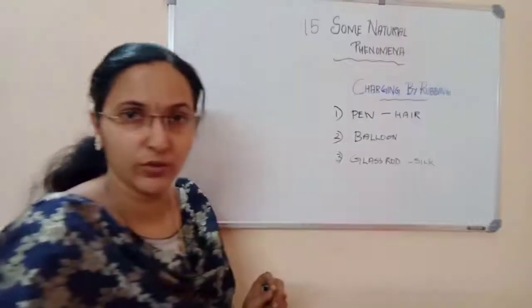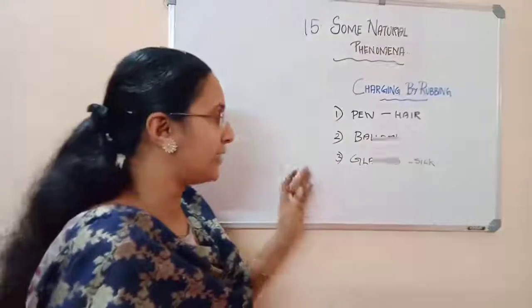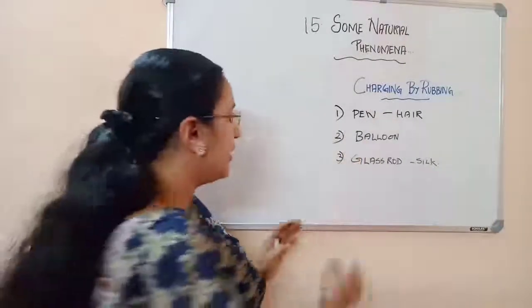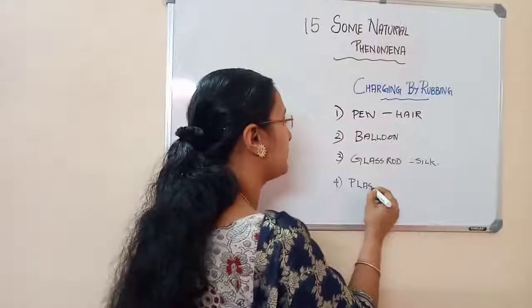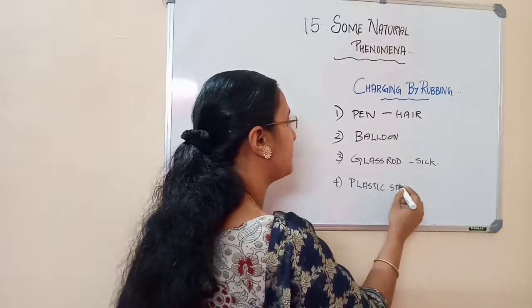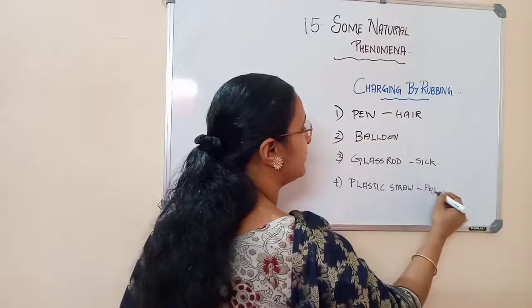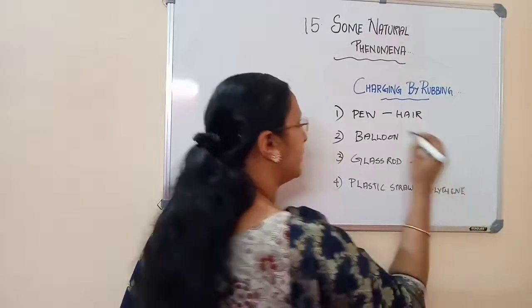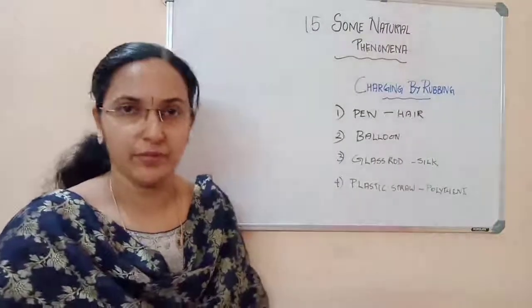A glass rod rubbed on a silk cloth also shows the same phenomenon, like the pen and hair. And the fourth one is the plastic straw and polythene. You know what polythene is? Plastic bag. When a plastic straw is rubbed on polythene, the same thing happens.